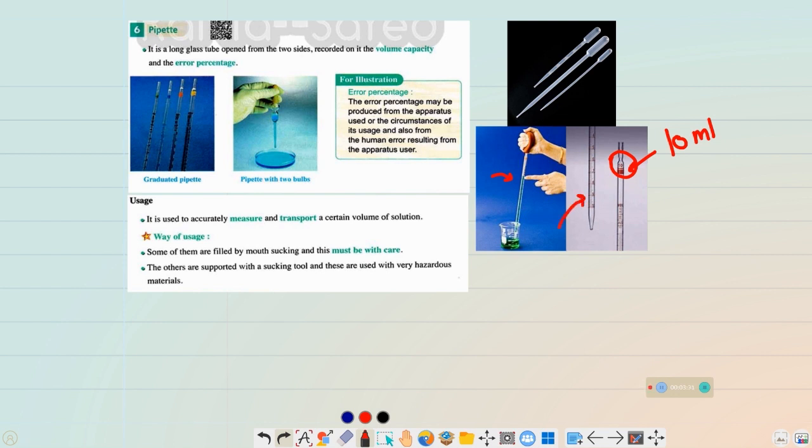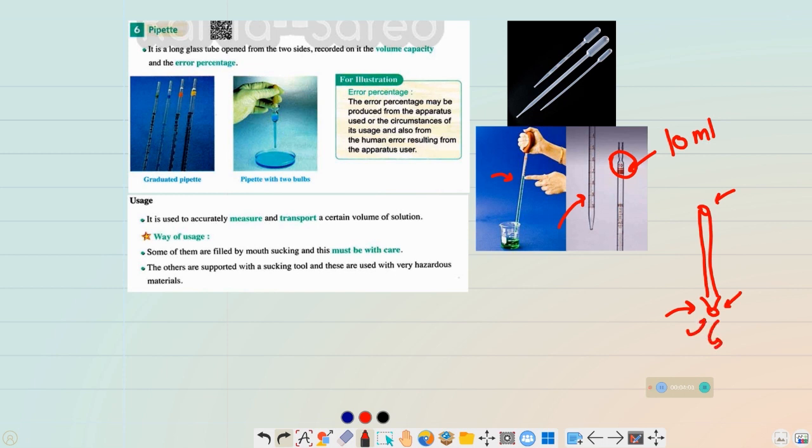As I told you before, for any tool open from two sides, with an upper opening and a lower one, the end of the graduation is near the opening that releases the solution. So in the pipette, this opening is the one that is used to insert and release.